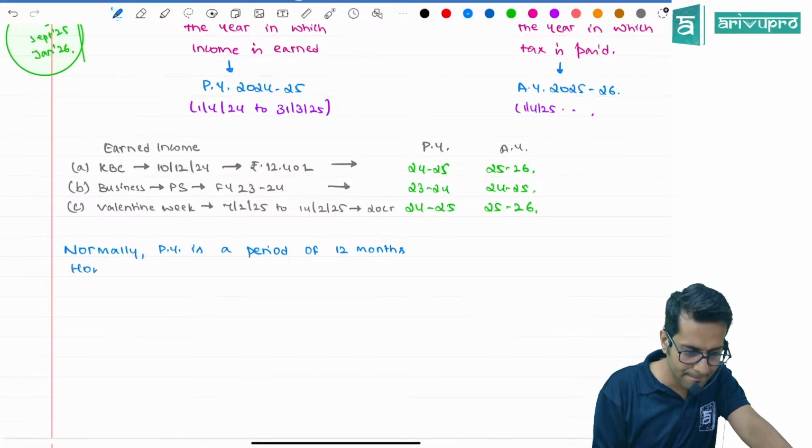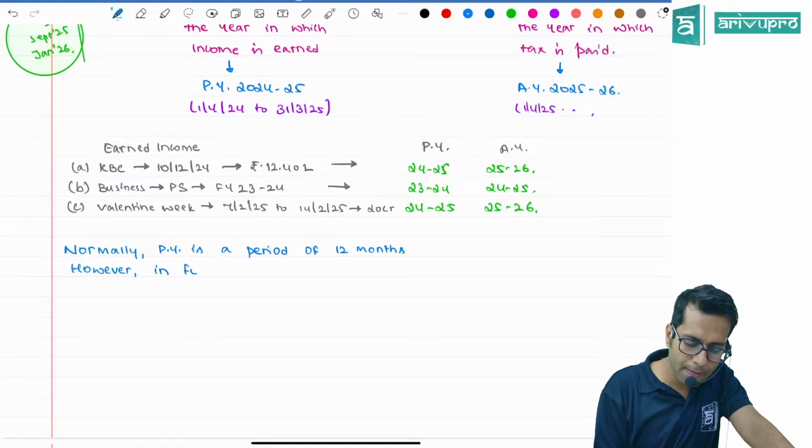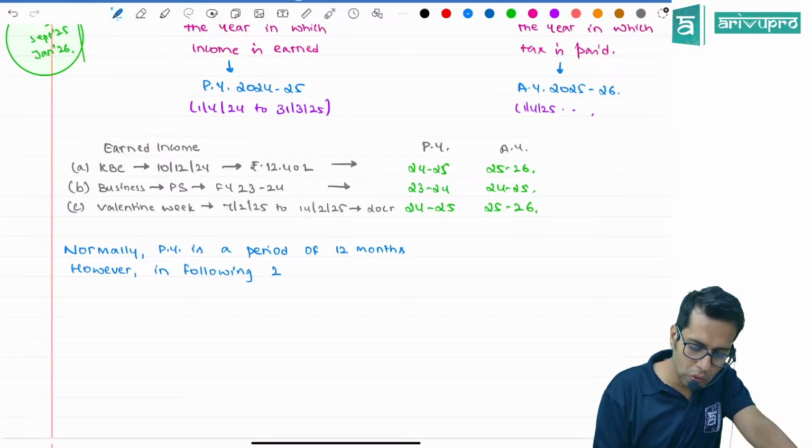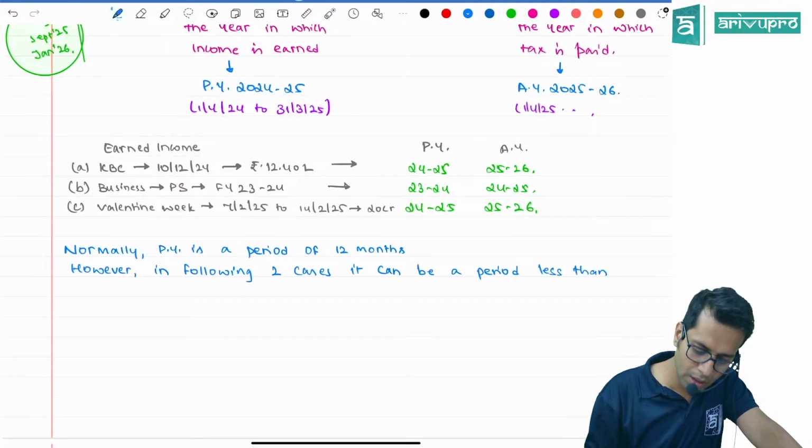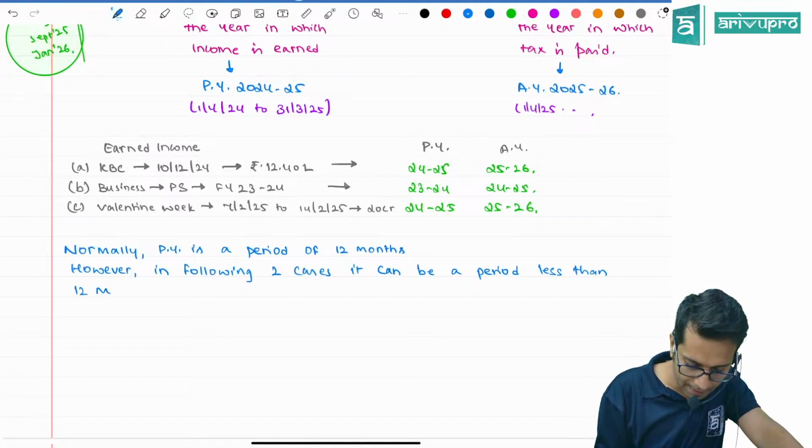However, in the following two cases, it can be a period less than 12 months.